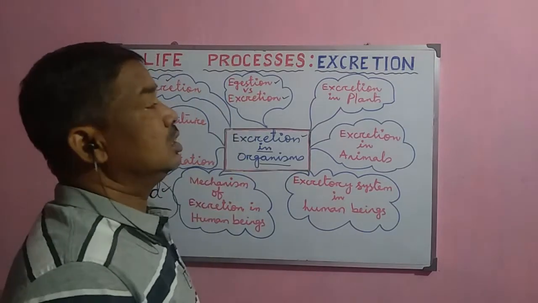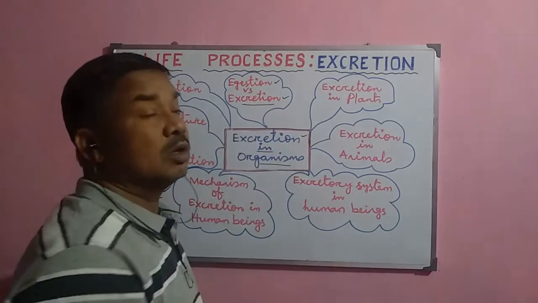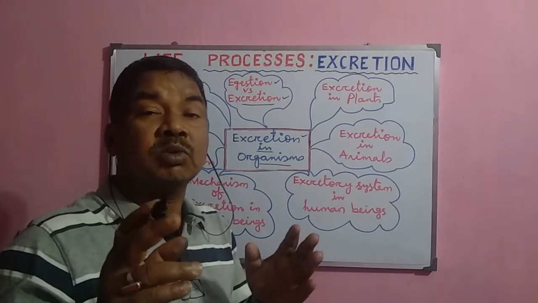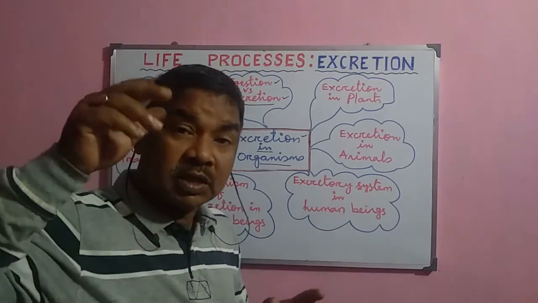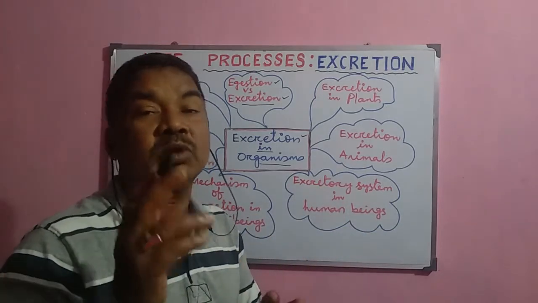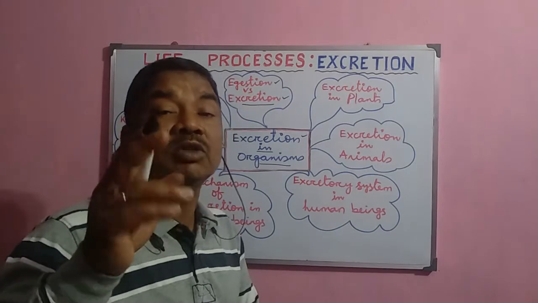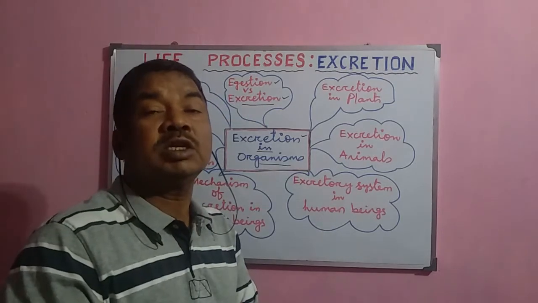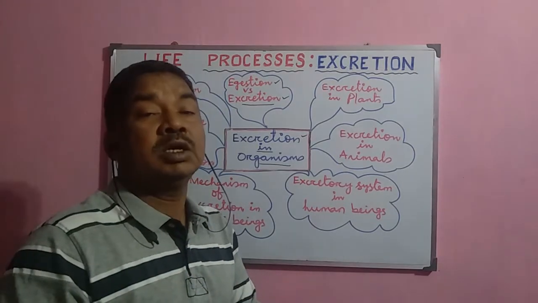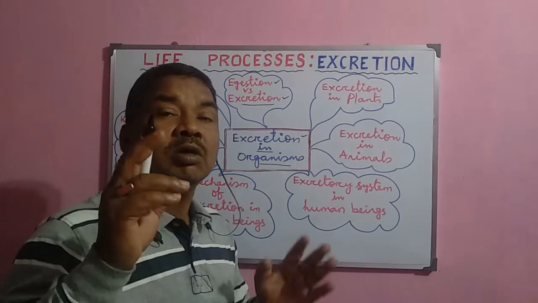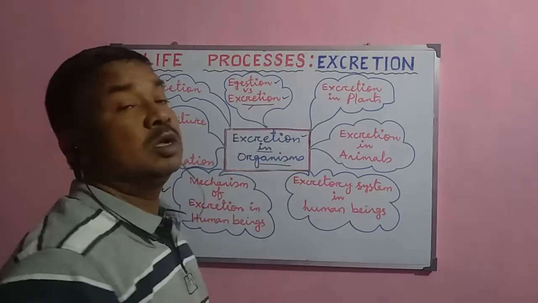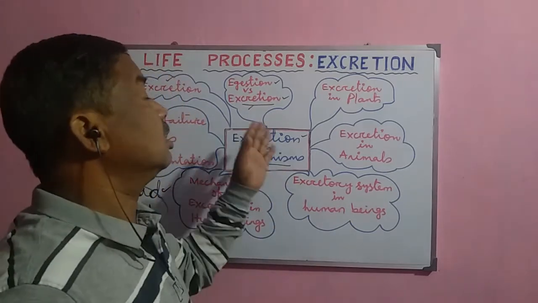Now, excretion. This is the removal of the metabolic toxic waste. Then what is metabolic toxic waste? Actually, the waste which is produced inside our body during metabolic processes. For example, during respiration, carbon dioxide is produced. That is why carbon dioxide is a metabolic waste. During photosynthesis in plants, oxygen is produced. So that is why oxygen is a metabolic waste. Urea and ammonia are the toxic wastes which are produced in our body, and the removal of these toxic wastes from the body of the organism is called excretion.